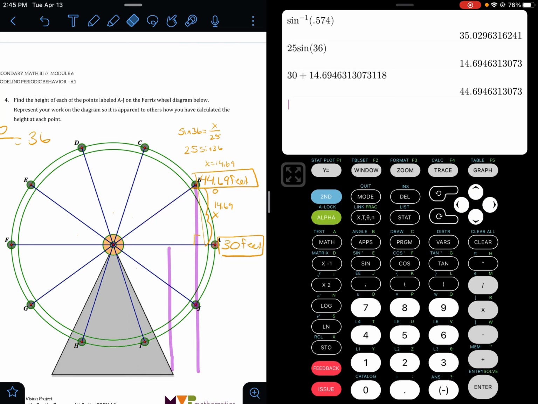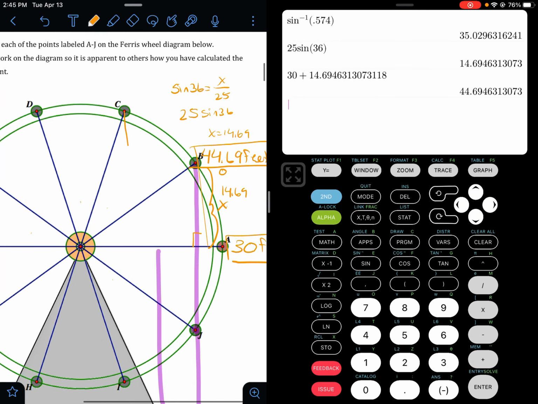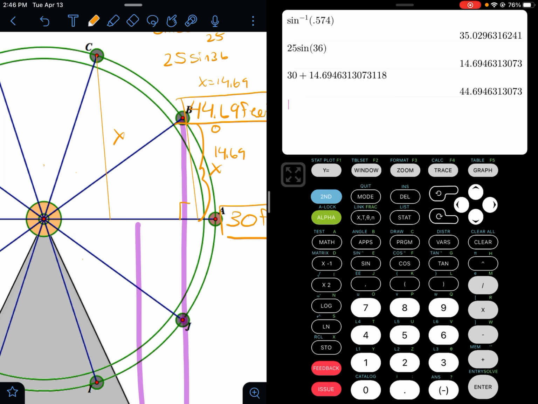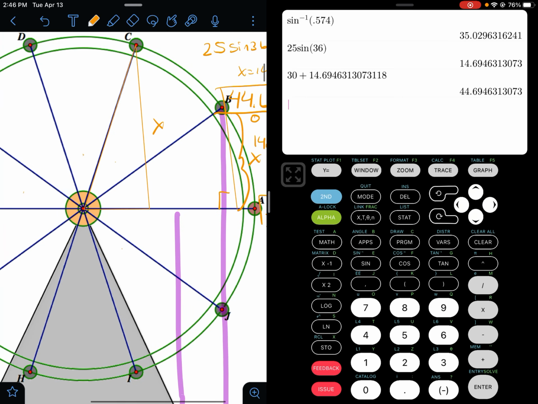One thing we could do is draw in another right triangle. All right. And again, all we need to do is figure out this length, and we have to add that to the 30. However, we need to figure out what this angle here is. So I want you to think about what we did for the triangle below it. Think about how much each of these notches is worth. What angle do you think should go there?